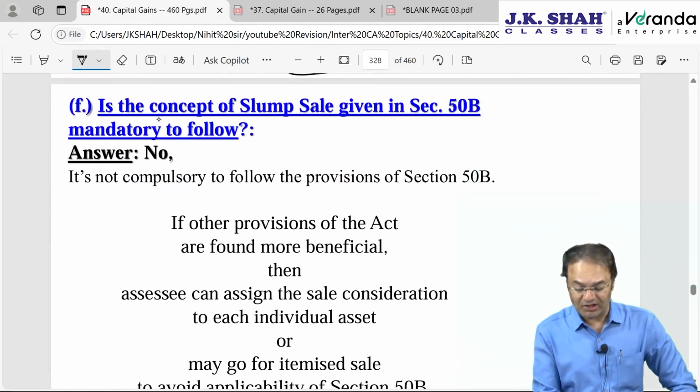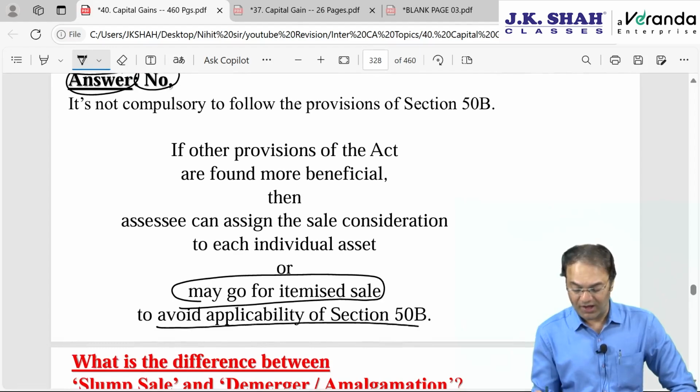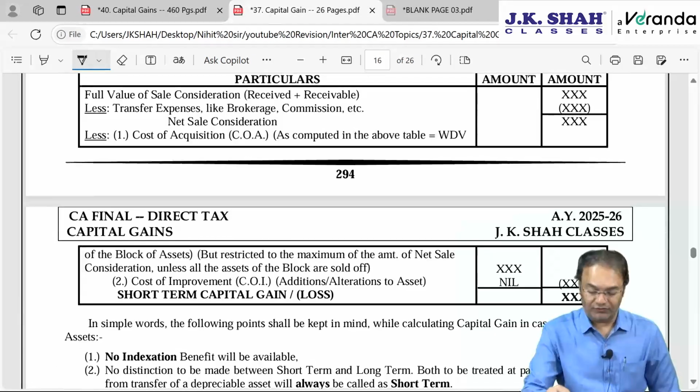Is this concept mandatory? Answer: no, it is not mandatory. It is optional. Assessee can go for itemized sale to avoid applicability of 50B. Clear? So in your notes, 50B is given this way.